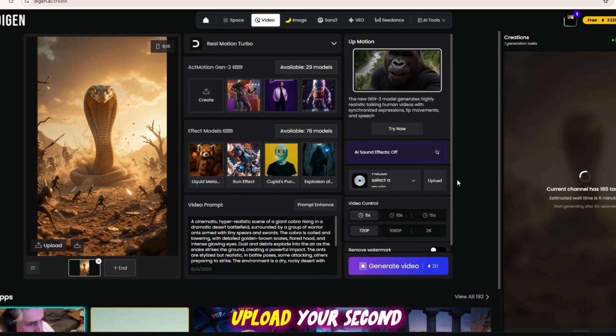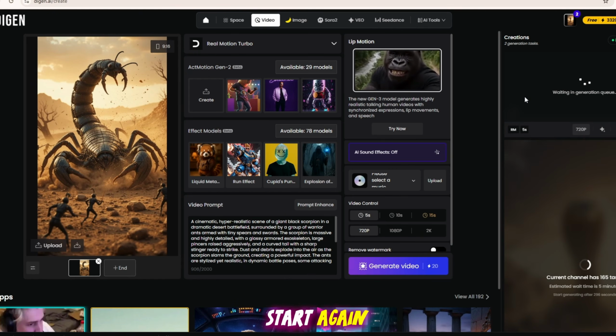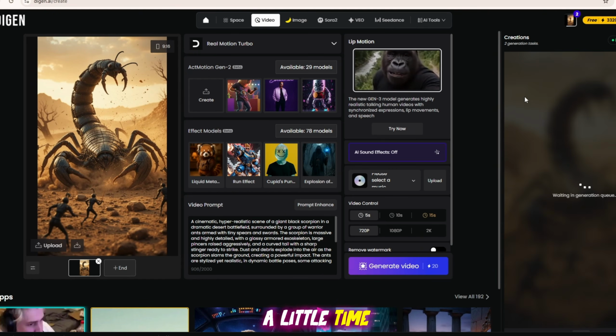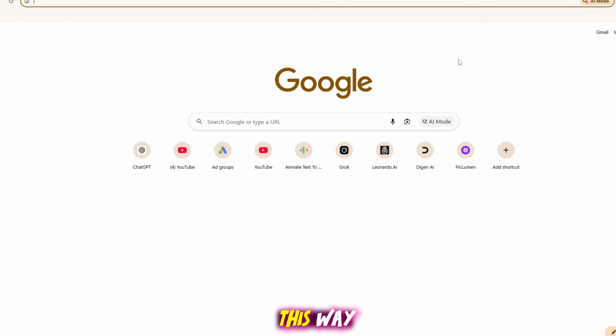After that, upload your second image and repeat the same steps. Paste the prompt and click Generate. The video will start again. This process takes a little time, but using this method, you can easily make 2 complete videos. You can even create 10 to 15-minute high-quality videos this way.